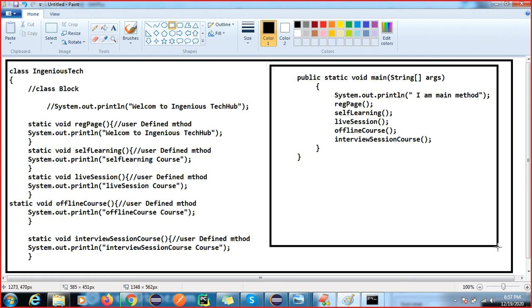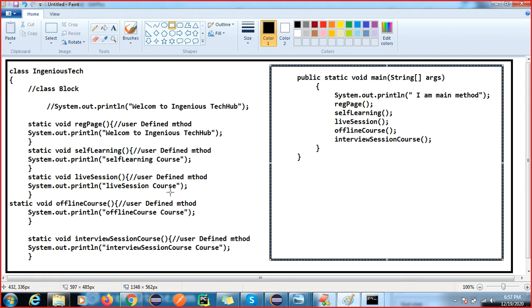Can anyone explain the control flow, how this code is working? We have developed the class, this is your dot Java class, right?